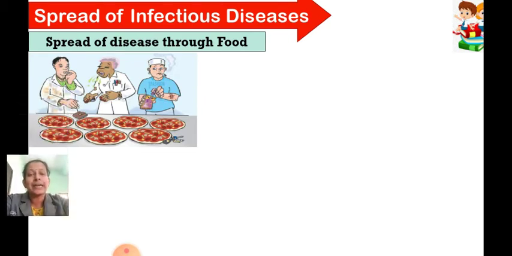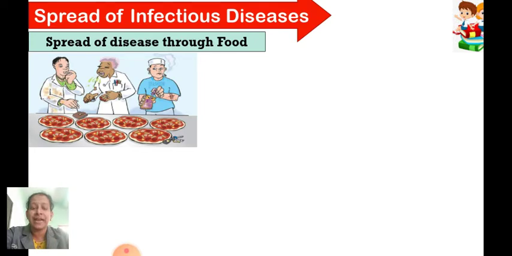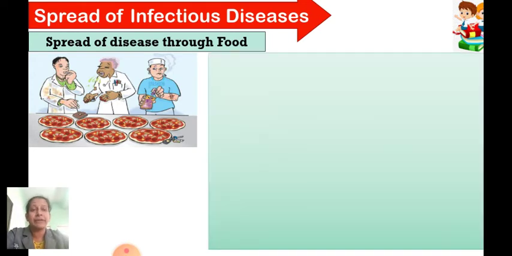Next thing, not only because of the flies, there are some people who have the unhygienic habit of scratching here and there, and if they don't wash their hands thoroughly and prepare the food with the same hand, then what can happen? Even the germs from their hands, if they are suffering from some disease or have accidentally touched somewhere where germs of that particular disease are present, can enter the food.